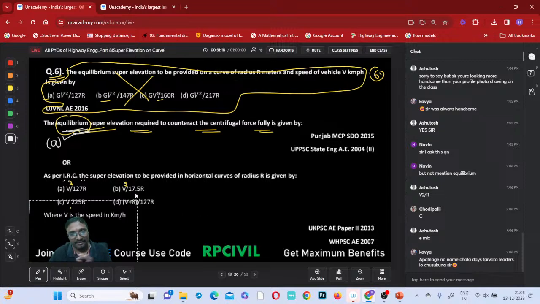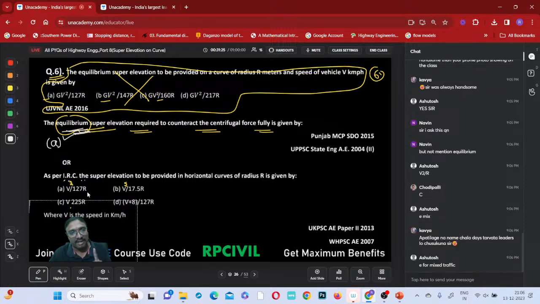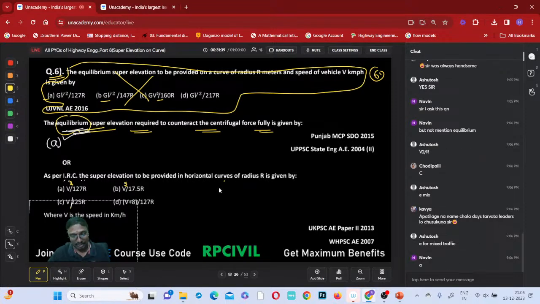So here Naveen, there are different situations. I am explaining now. You observe here V square by 127 R is given, V square by 17.5 R, V square by 225 R, and V plus 8 by 127 R. If this kind of question is given and they did not mention anything, then which one do we have to select? Whatever the nearby answer available, that you have to select. Here A we have to select, right?